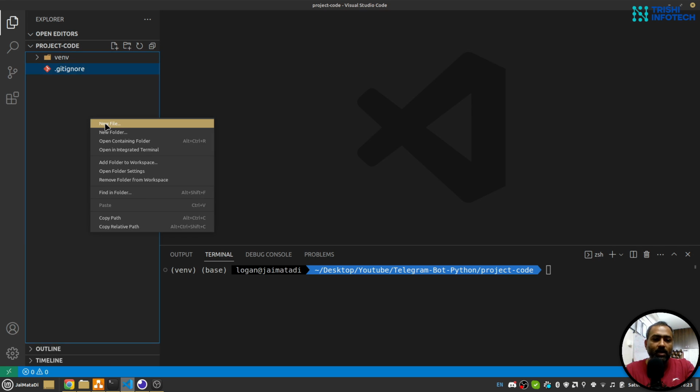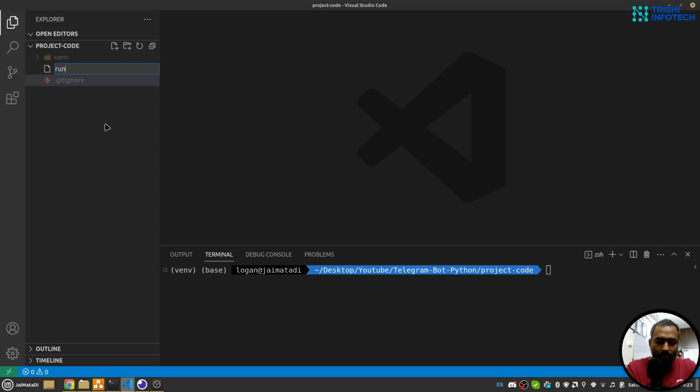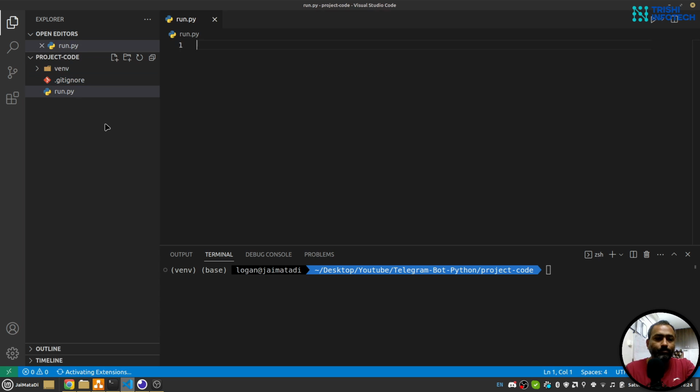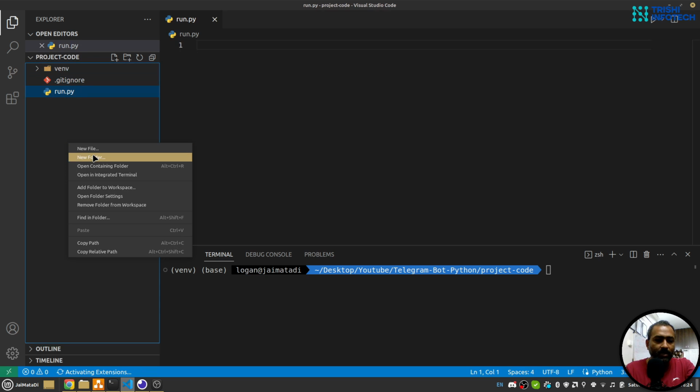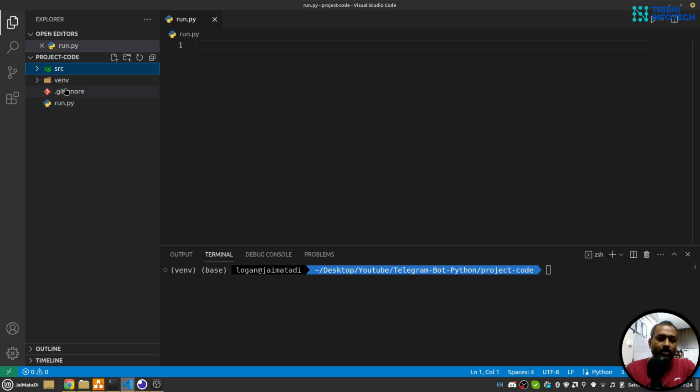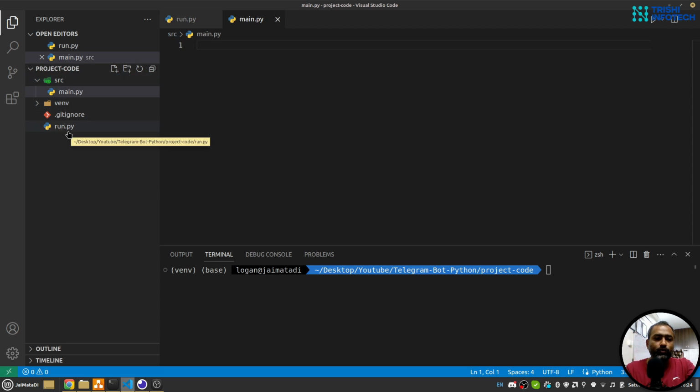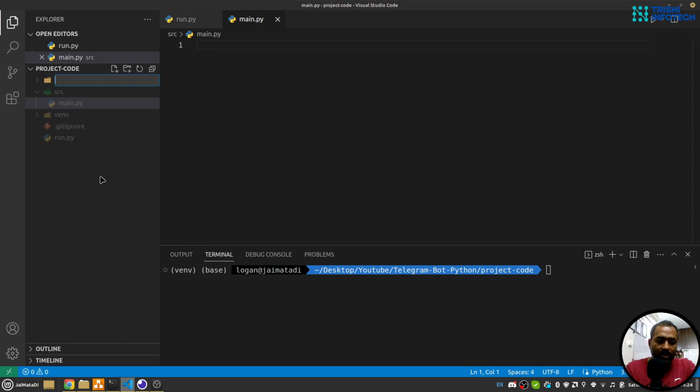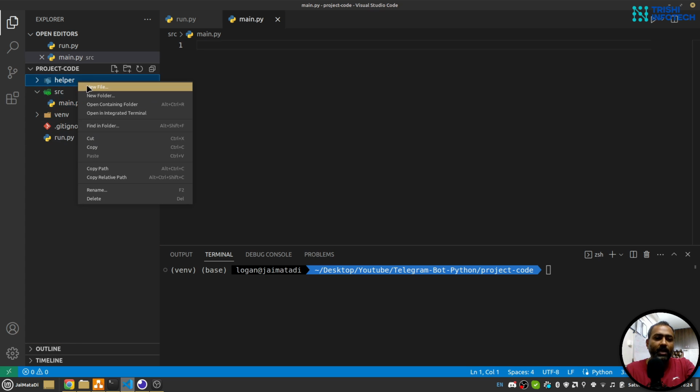Here I'll create a run.py file. I create a folder src. Inside this src folder I'll create a main.py file. So this will be our entry point. This is where all our logic will be. Also I'll create a helper folder. Here I'll create two files.